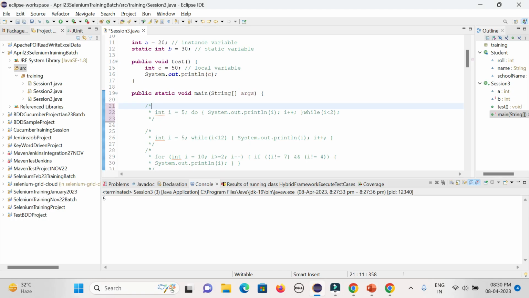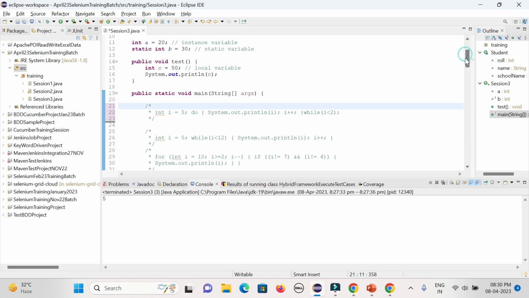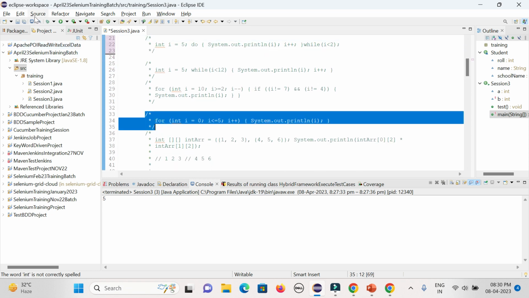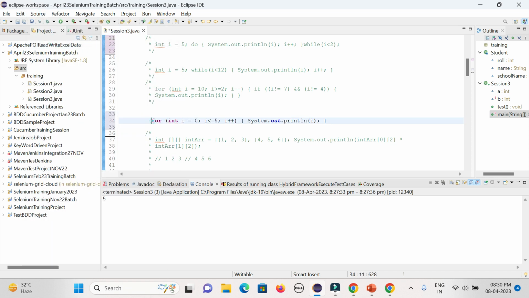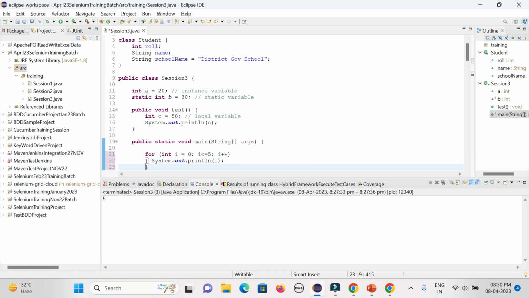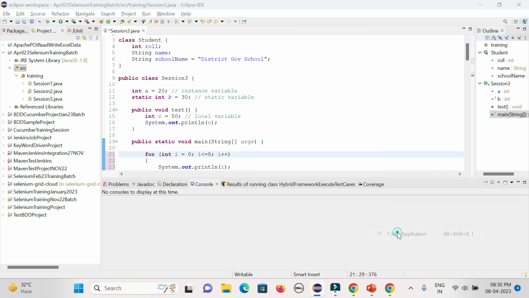So let's see some loop. That is the for loop we have used. If you run it, in case you want to go up to 8, you can also do that. It will give you values from 0 to 8.